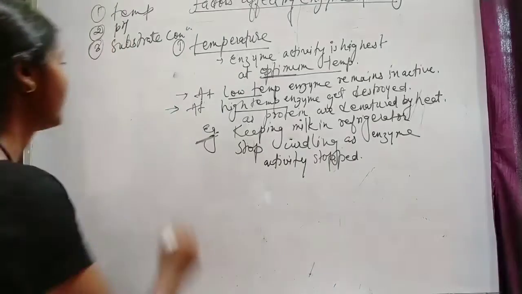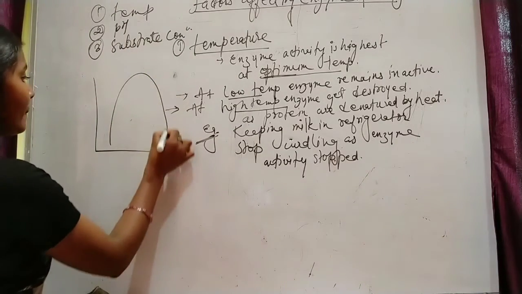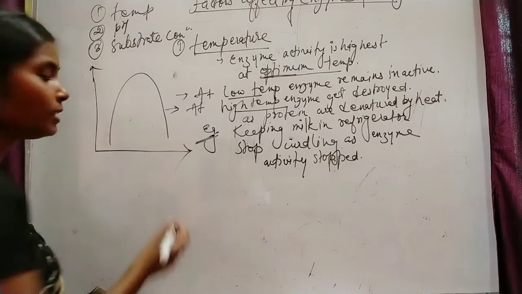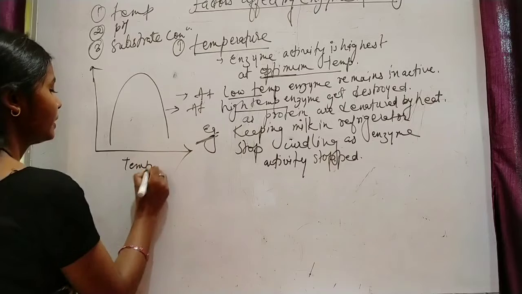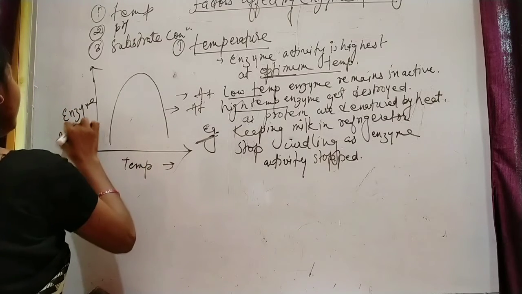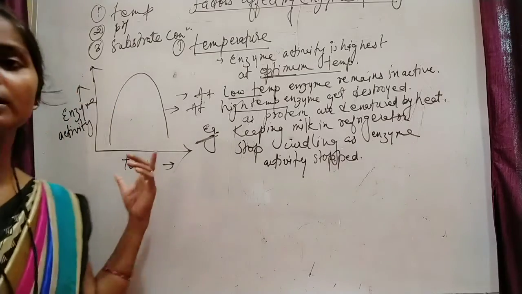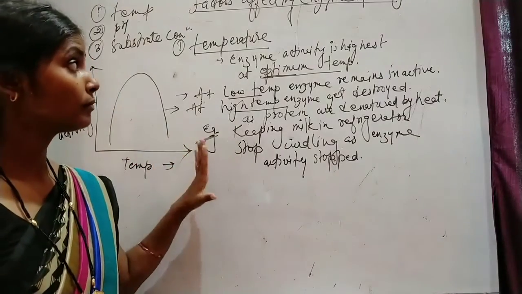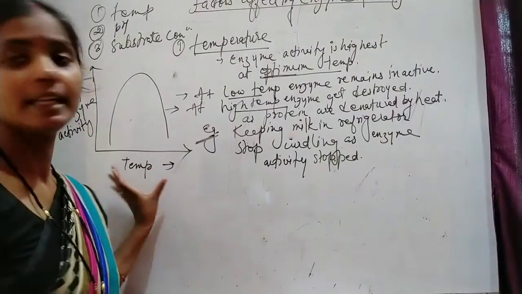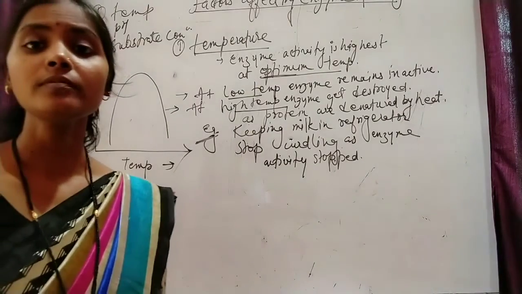We can see here one graph of how it affects. Temperature is on the x-axis and enzyme activity on the y-axis. This graph shows the effect of temperature, how temperature affects the enzyme activity.